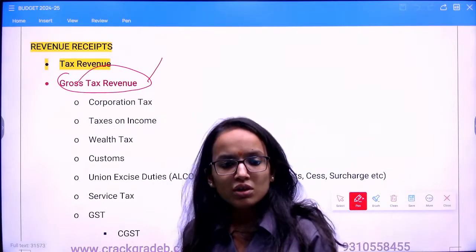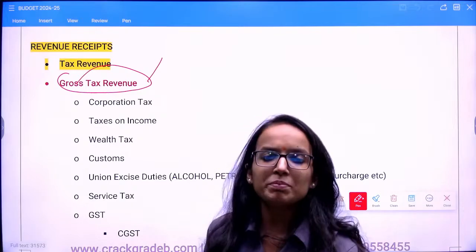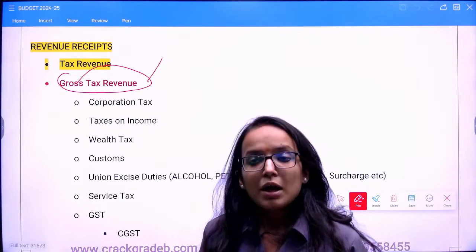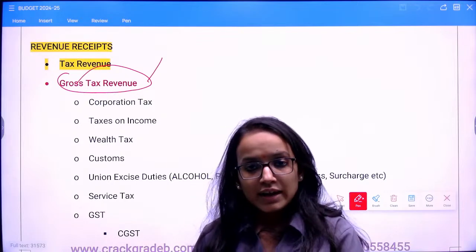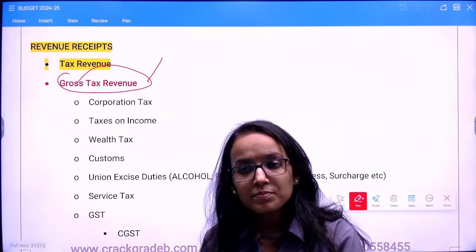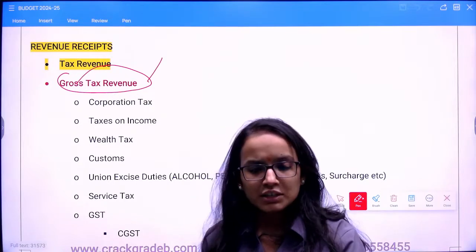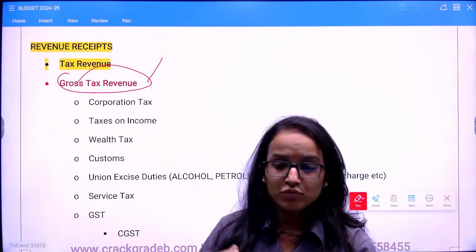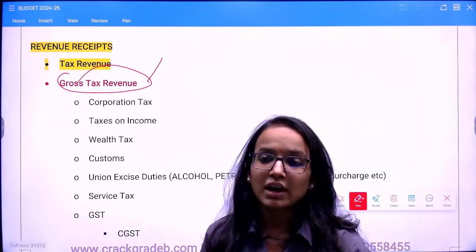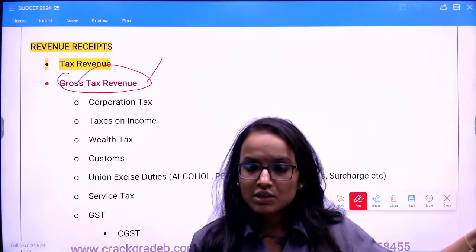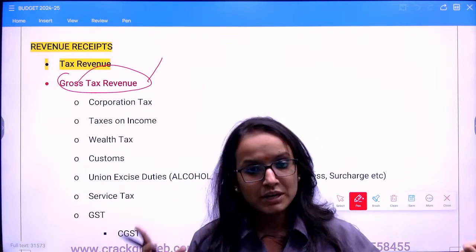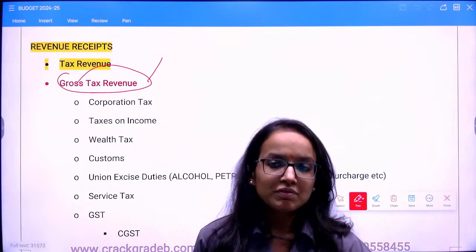Also, I request you all, you will get the PDF, so you can go through the PDF quickly and remember all these things. But for the concepts, if you find them difficult to understand when we analyze the budget estimates further, just write them down. Whatever I'm explaining which is not there in the PDF, any conceptual clarity you require, just write it down simultaneously. Next time I'm not going to repeat all these concepts, because it will save our time.